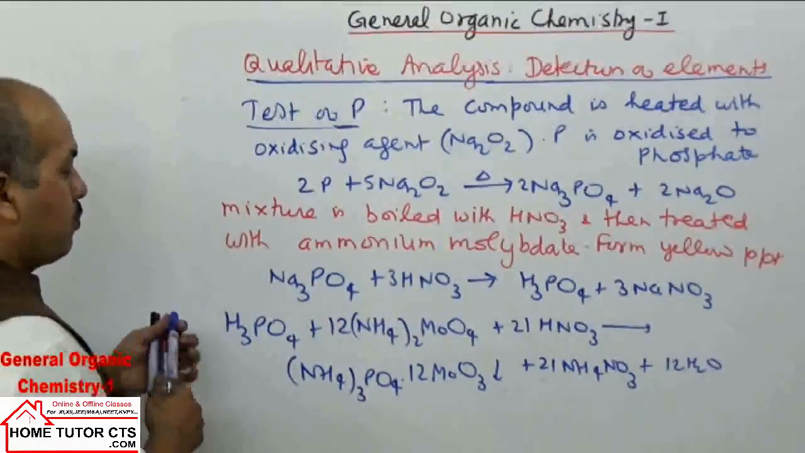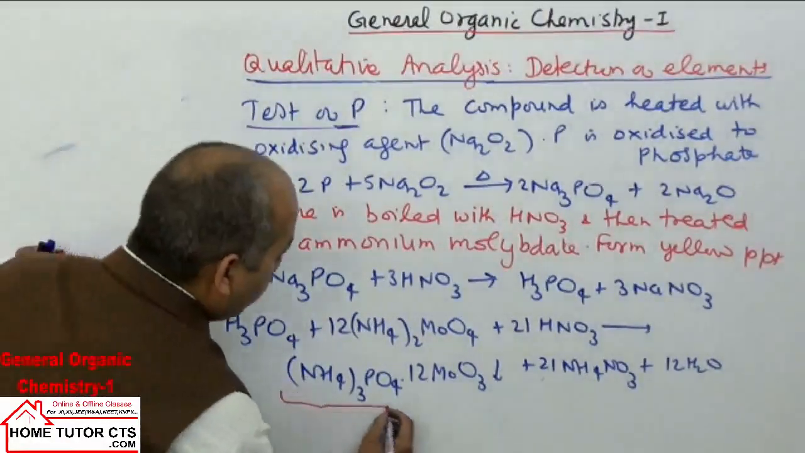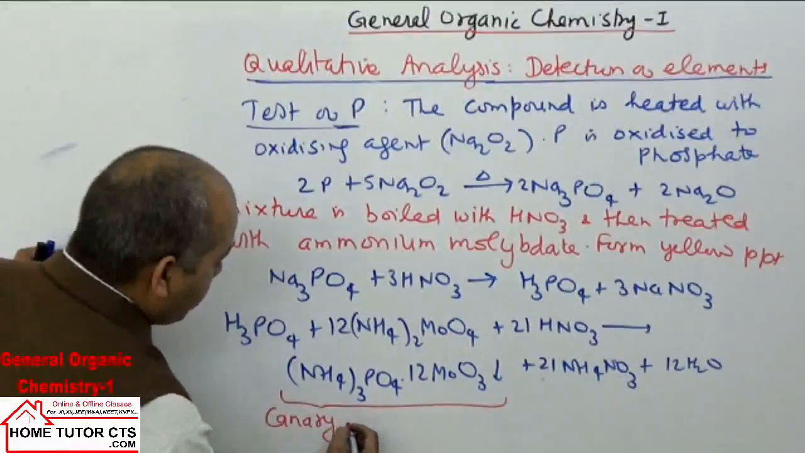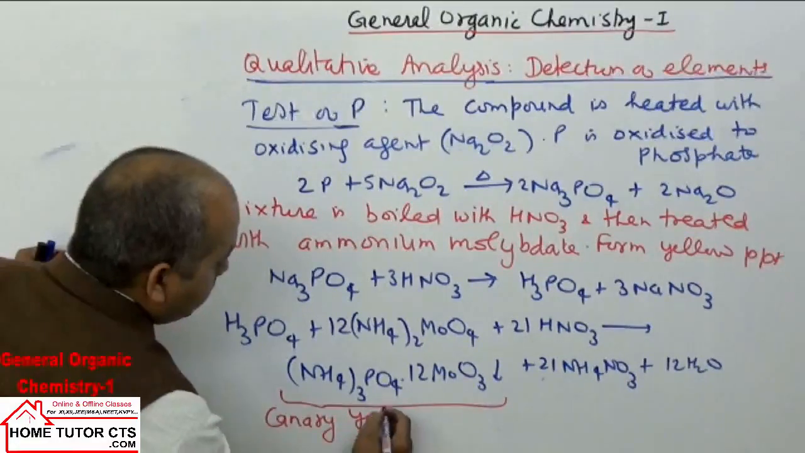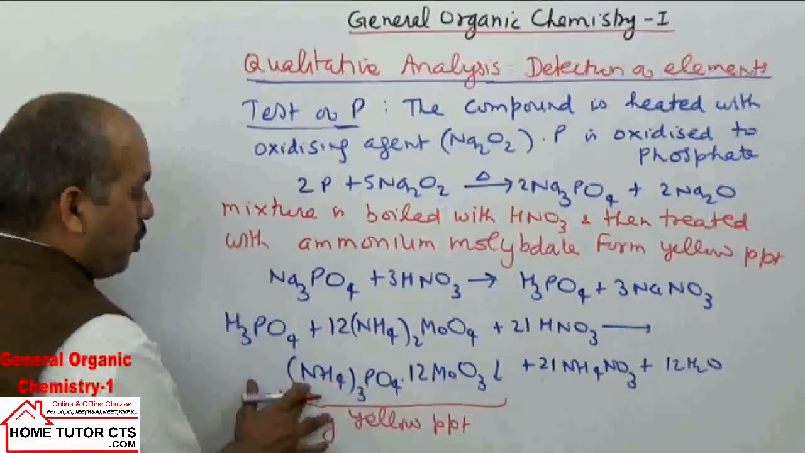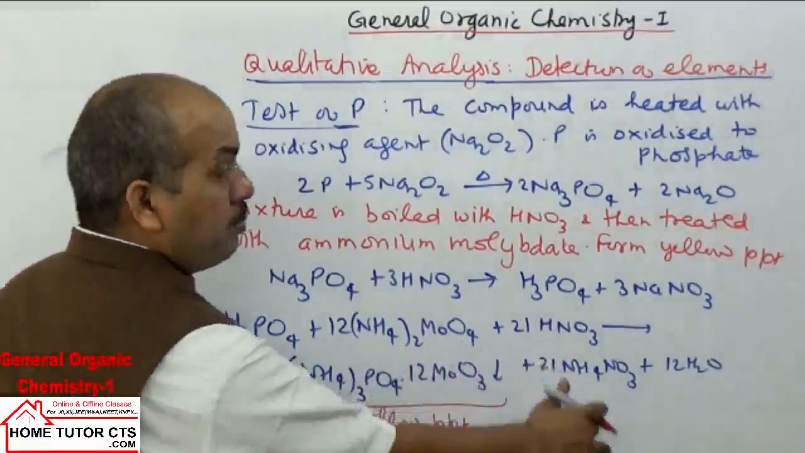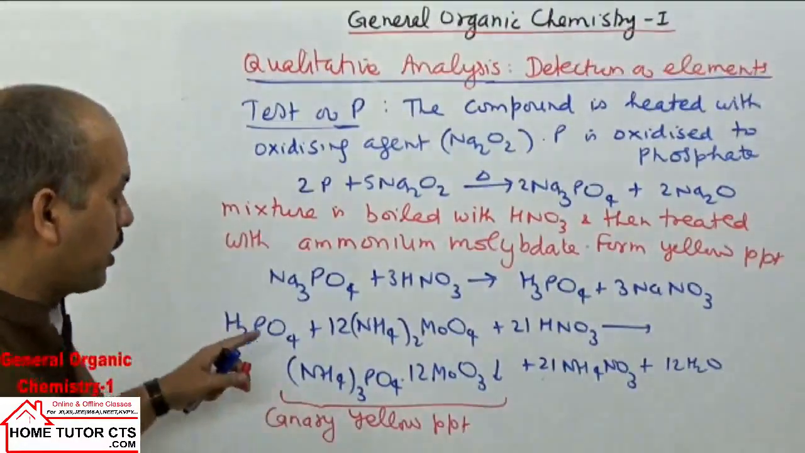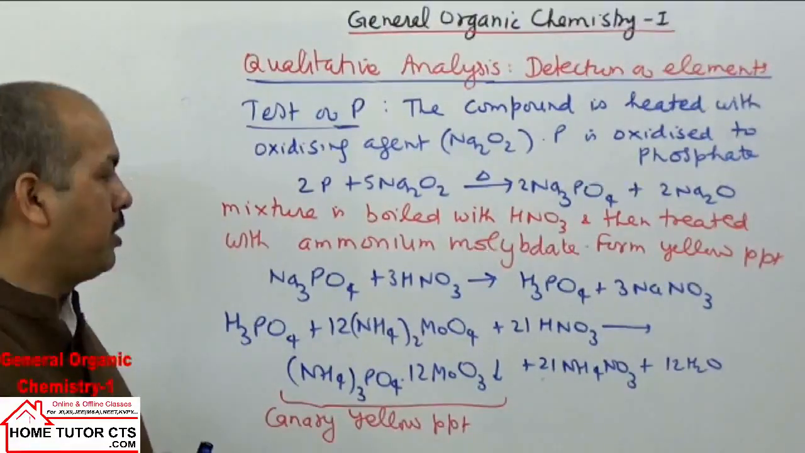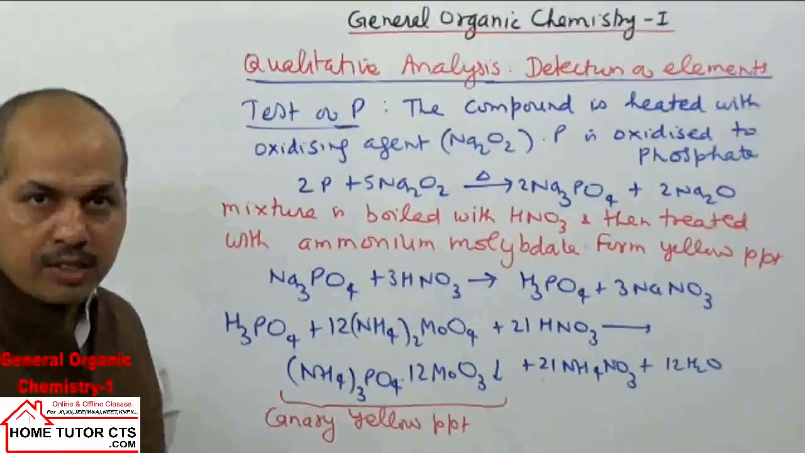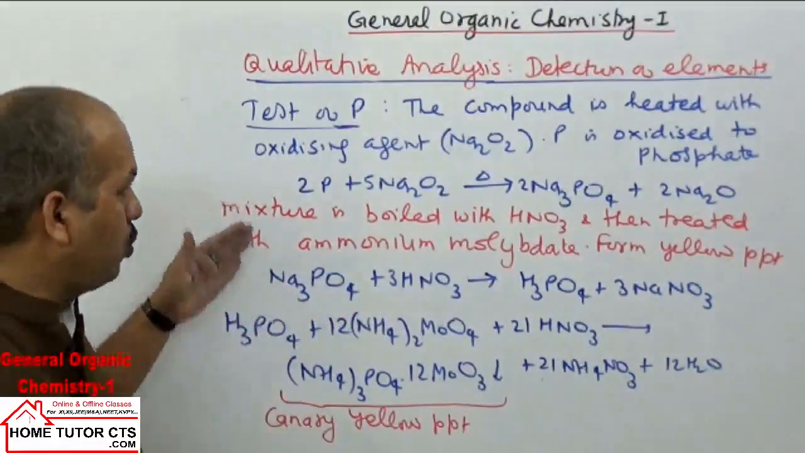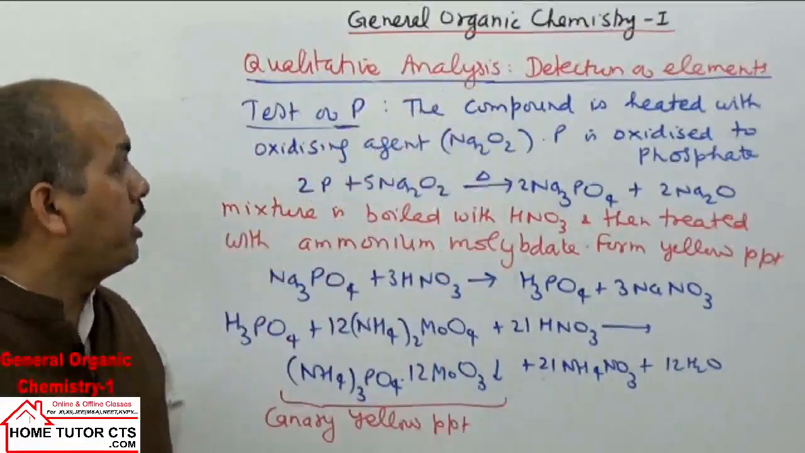For the formation of the yellow PPT, this compound is commonly called canary yellow PPT, of compound name ammonium phosphomolybdate. They form a canary yellow PPT of the compound called ammonium phosphomolybdate. That is the testing of phosphorus. Now some precautions you can note in the element qualitative analysis.